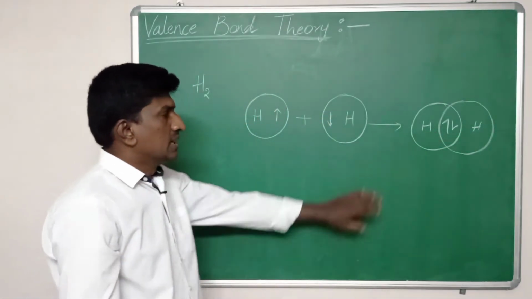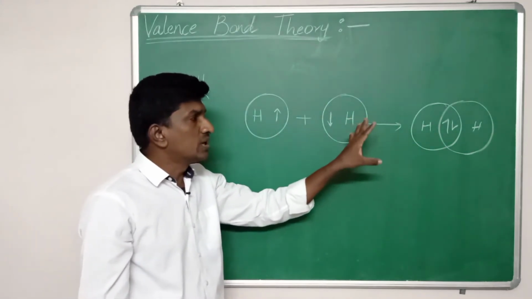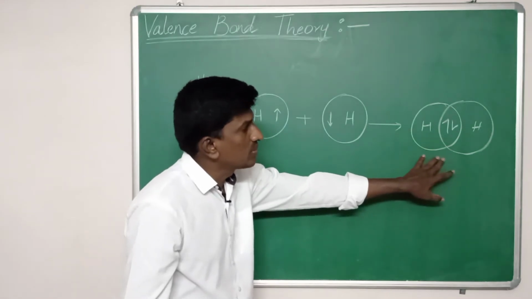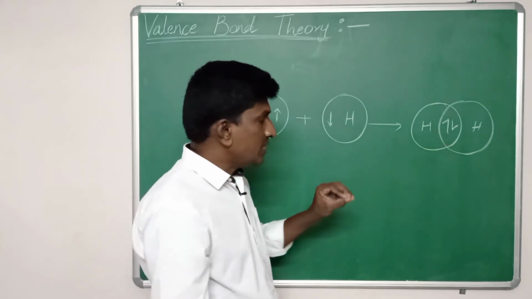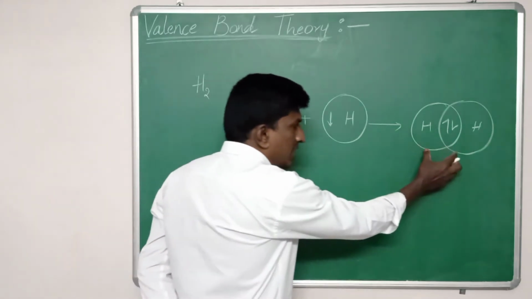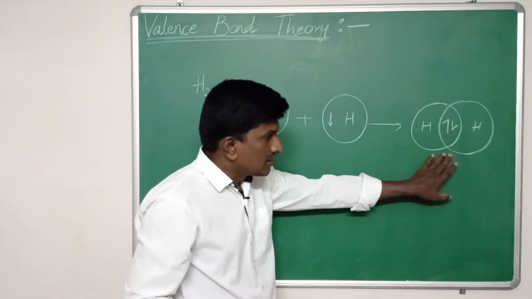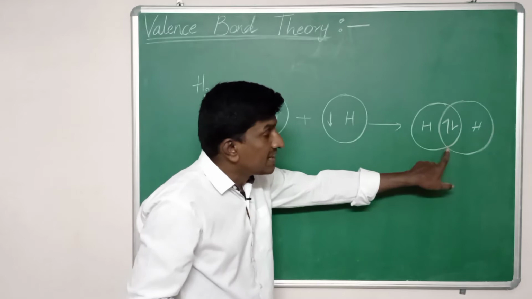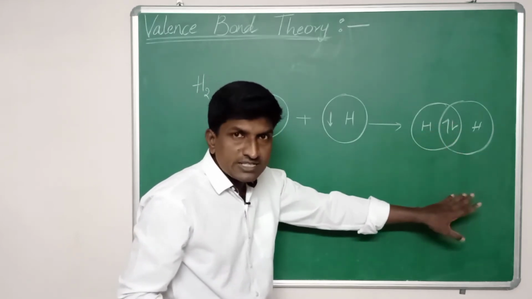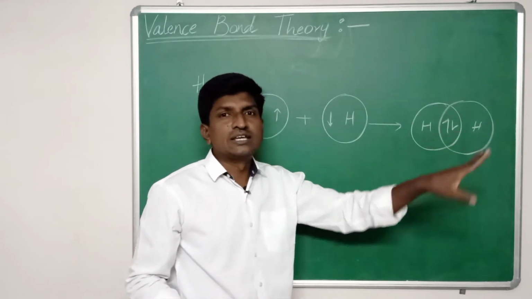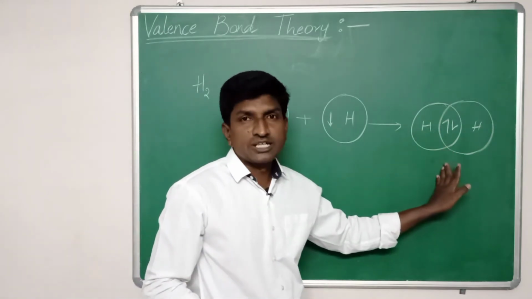In this way, valence bond theory mainly explains that a covalent bond is formed due to overlapping of unpaired electron orbitals. The greater the overlapping, the greater the bond strength. If overlapping is less, then bond strength is less. In this way, valence bond theory explains the bond strength.